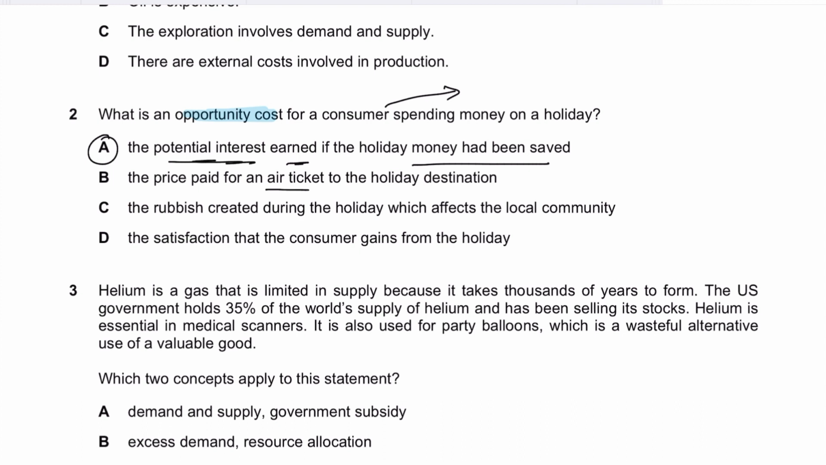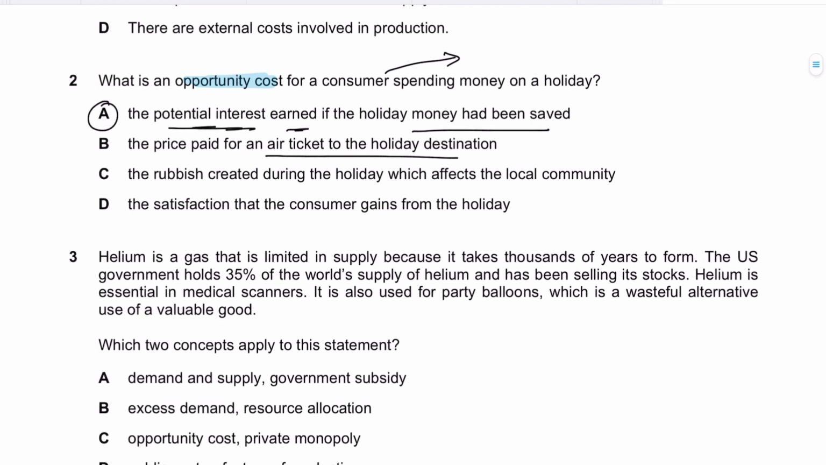The price paid for an air ticket to the holiday destination will not be the answer. A lot of students think that the money they are paying, so for example, if you buy something, the money you pay for that, that's not the opportunity cost. Instead, the alternative spending that you could have done from that money, or maybe the alternative interest that you could have earned, or any other benefit that is your next best alternative, is the opportunity cost for any decision. So opportunity cost for any decision is the alternative benefit that you're foregoing from making that decision. It is not the price that you pay for that decision, right? So the answer to 2 should be A for Apple.